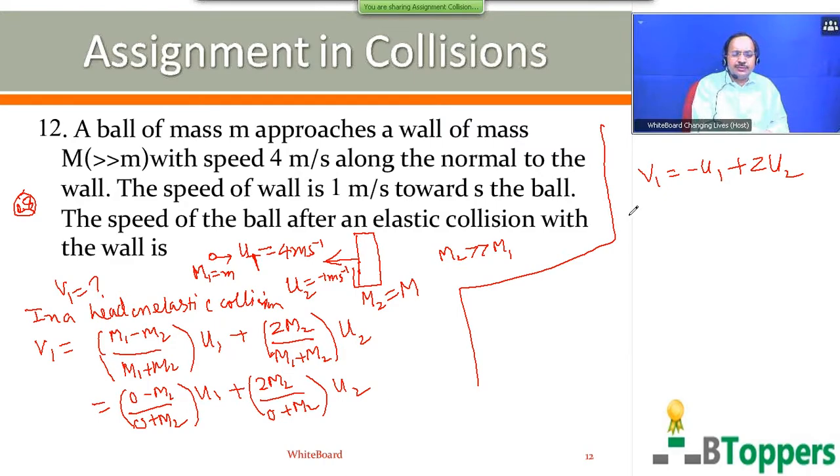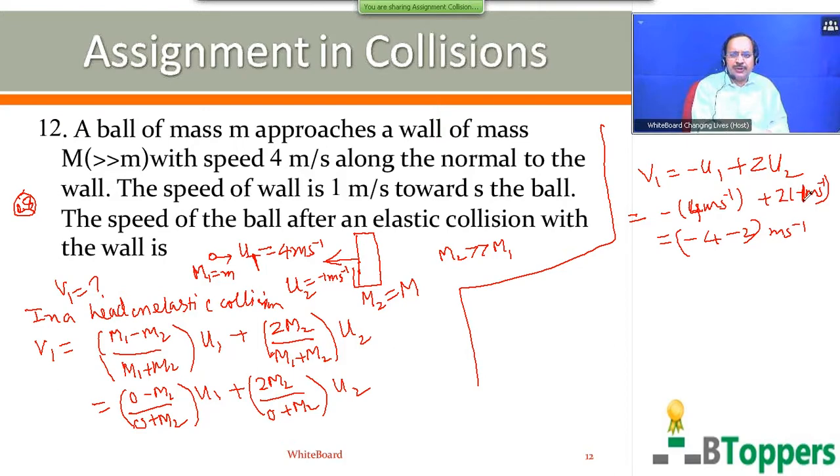So here u1 can be taken as 4 meter per second. And u2 is minus 1 meter per second because the initial velocity of the second body is opposite to the initial velocity of the first body. So if we give positive sign for initial velocity of the first body, you have to give negative sign for initial velocity of the second body. So that will be minus 4 minus 2 meter per second.